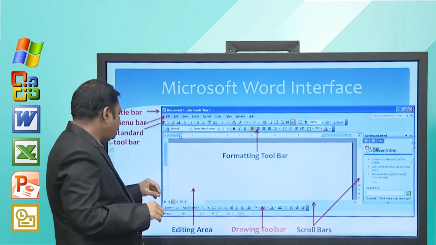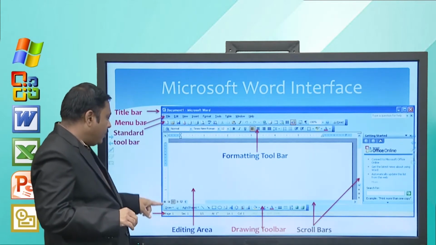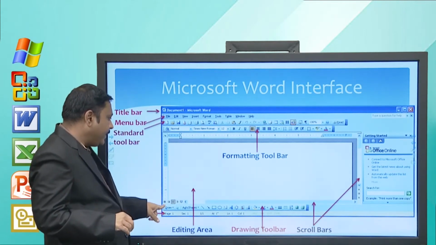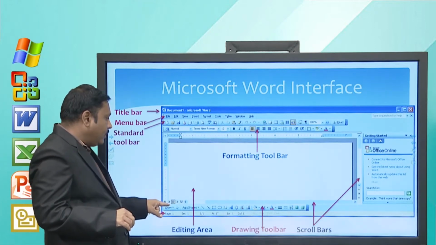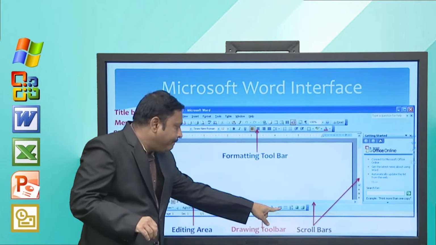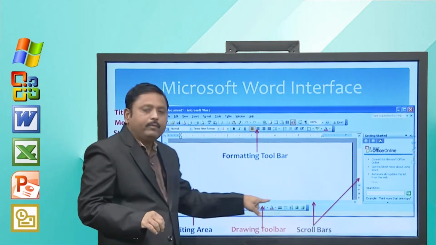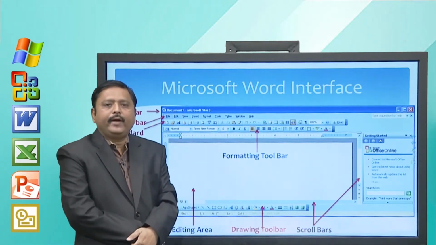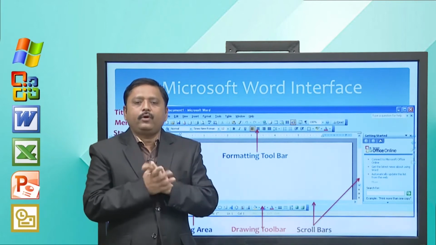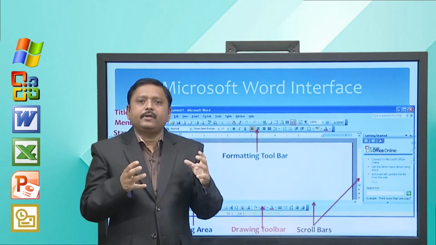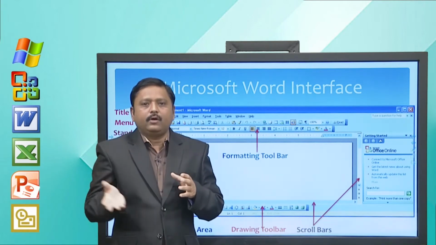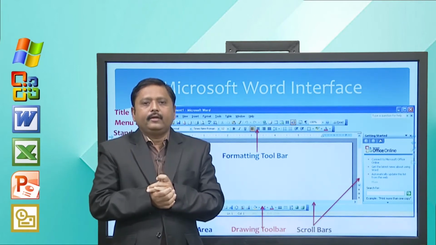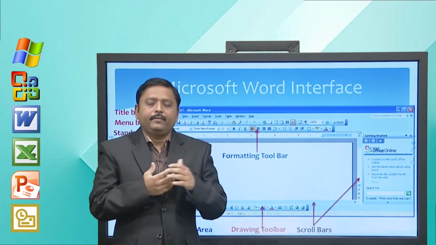Now, at the bottom you can see there are 2 lines. This line is called the drawing toolbar. The drawing toolbar provides options for drawing shapes, filling them with colors, and you can also apply border lines, word art, clip art.